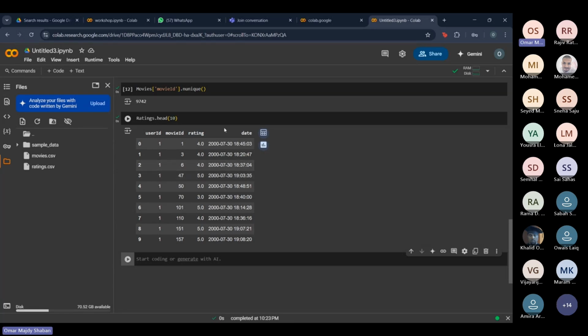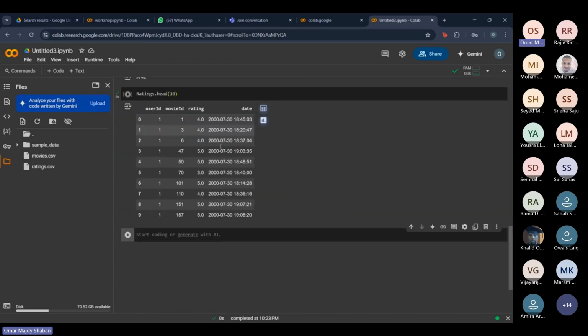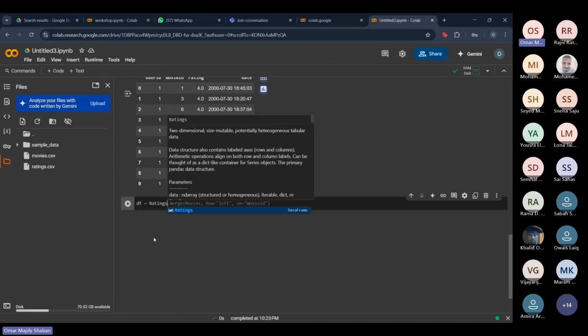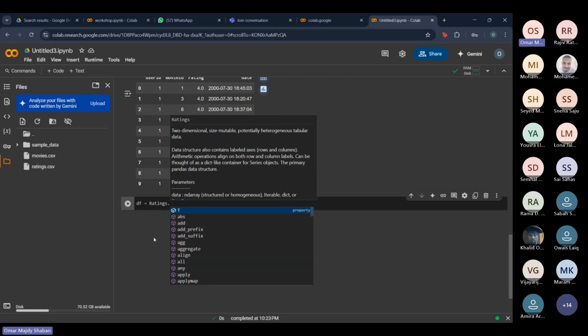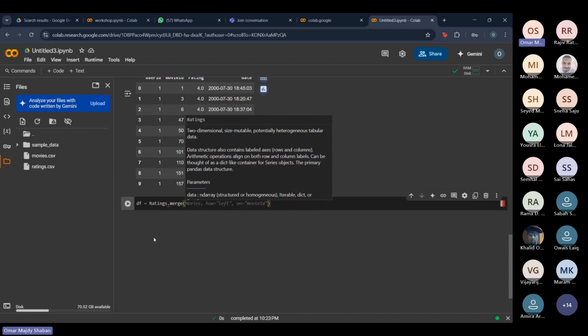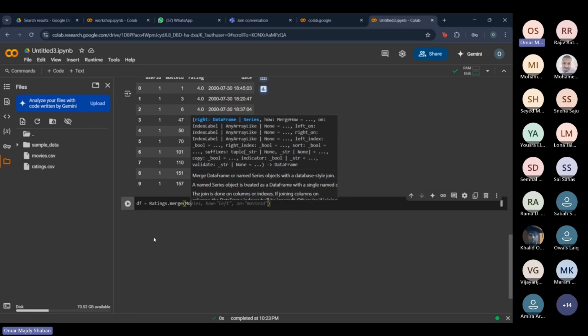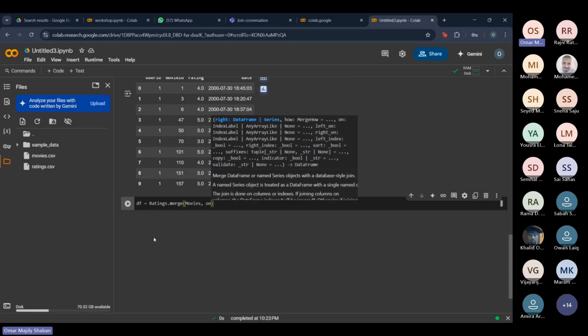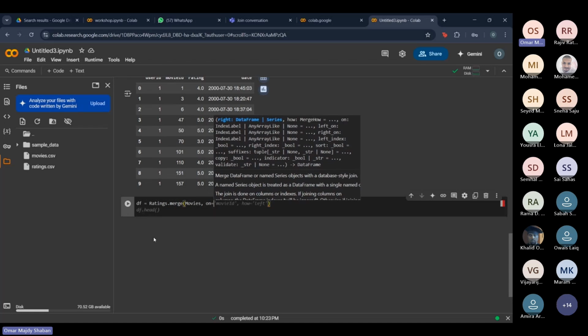And now that we have checked both of these data sets, what we're going to do is merge them. So instead of having two tables, we're going to have one giant table, because it's going to be way easier for us to work with one table instead of two. So we're going to mention the first table, use the method called merge, mention the other table that we want to merge it with, and mention what column we want to merge it on.